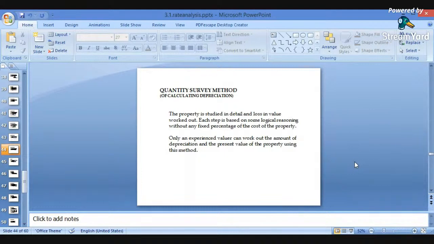Again, important is the quantity survey method. The property is studied in detail and the loss in value is worked out. Each step is based on some logical reasoning. So without any fixed percentage of the cost of the property, by logical reasoning, calculations and surveys, we can find out the cost of the building. Depending upon the survey of the buildings, depreciation calculations may be done. So this method is also used for depreciation.